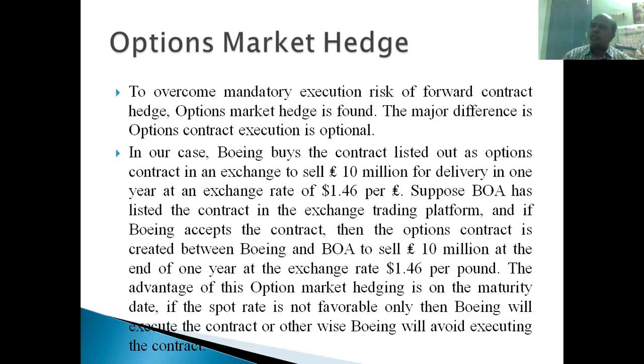After Boeing Corporation sells the Boeing 747 to British Airways, British Airways, after 1 year or within 1 year, will be settling the amount of 10 million pounds, right? So what is the worry? What is the headache for Boeing now? The present exchange rate is $1.50 per pound, but Boeing's economists or finance professionals predict that the exchange rate may become $1.40 per pound after 1 year.